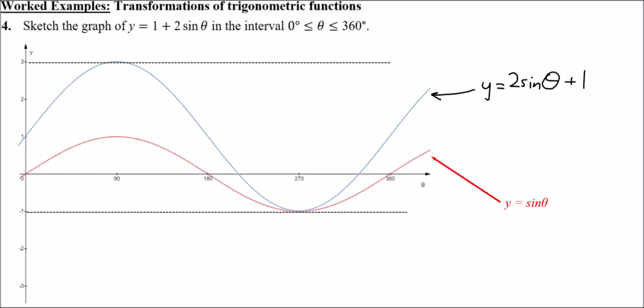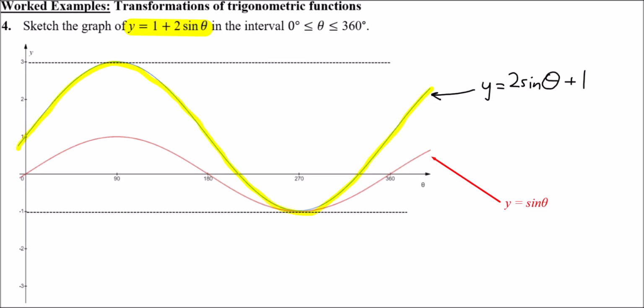So the graph of y equals 1 plus 2 sine theta, just to avoid any ambiguity, because we've got 2 curves on here, I'll just highlight it in yellow. Look at this blue one here, as such. So it's a 2-step transformation. First of all, go from sine theta to 2 sine theta, double your y coordinates, stretch it parallel to the y-axis. After that, just add 1 to the whole thing, shift it up in the y direction, 1 unit.